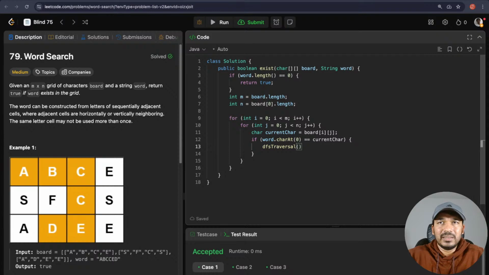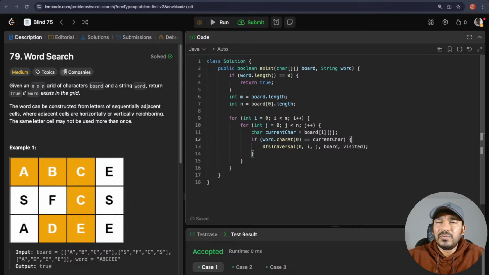And how will we conduct the DFS traversal? We will pass the index. Index is 0th index in the word. I meant not in the board context, but in the word we are starting from 0th index, or we can start from first index because we already compared the 0th index also. So let's start from 0th index to be safer. And then I and J are the indexes on the board, and then we need to pass the board also. And then let's pass another array called visited. So that should be good for now.